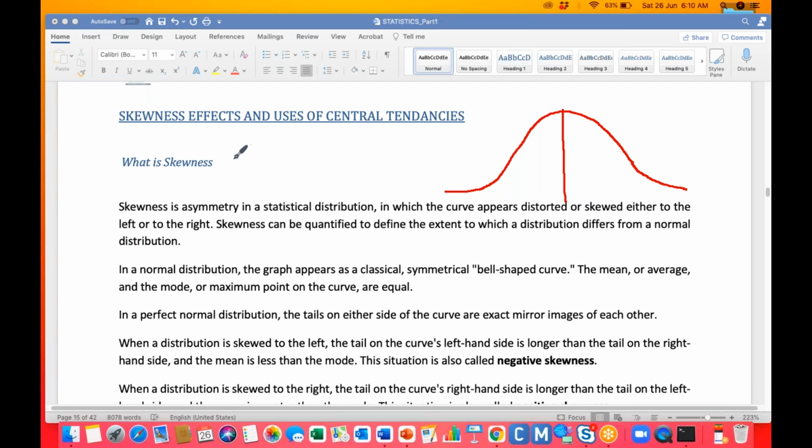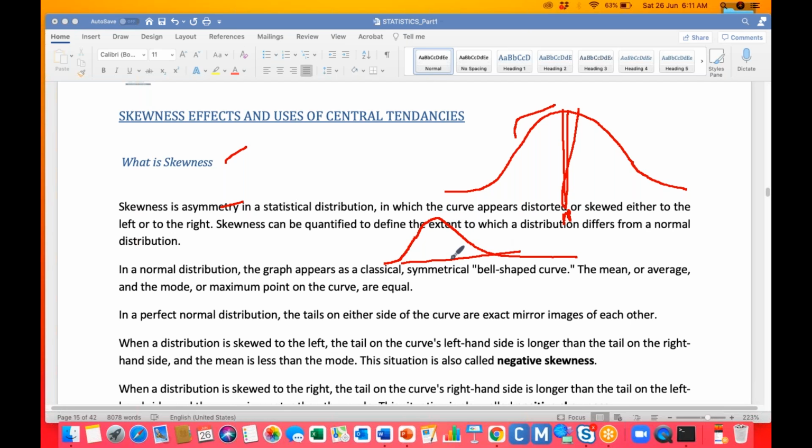Skewness is the asymmetry in a statistical distribution, or else we can say skewness is the asymmetry in distribution, in which the curve appears distorted or skewed either to the left or right. Here there is no skew, so this line will be exactly in the middle, because here the mean, median, and mode are the same. For example, if you draw the graph, it will be something like this.